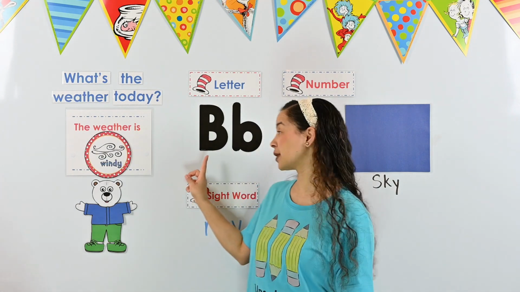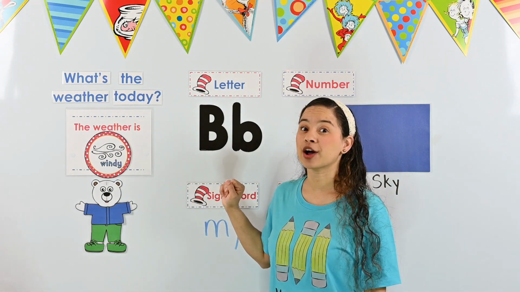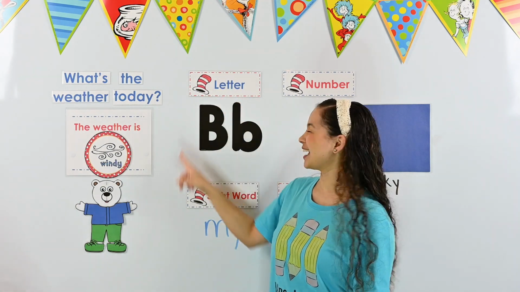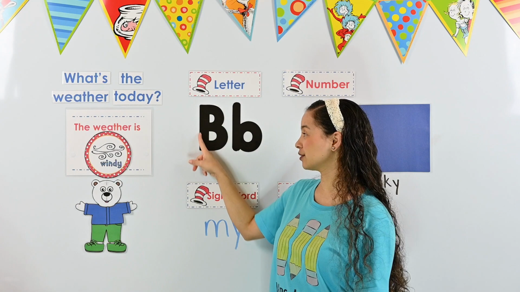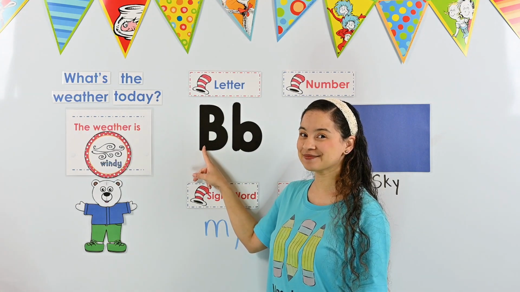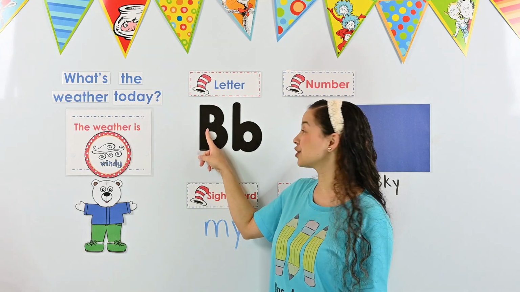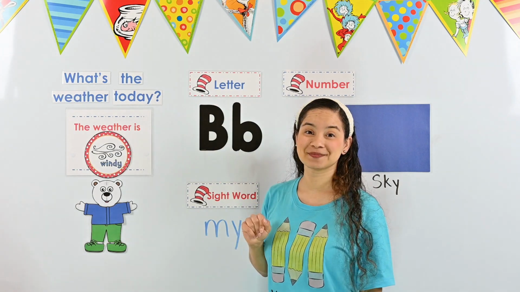We'll start with our uppercase B. Our uppercase B is a tall letter. It has a straight line going down. We call it a vertical line. And it has a curve at the top and another curve at the bottom.